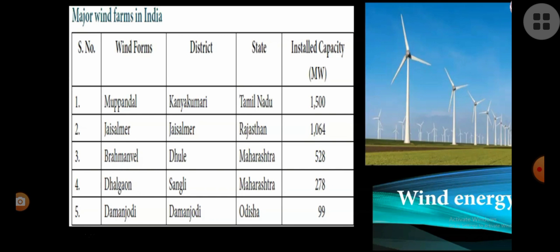Using this power, the generator stores the energy, and from the generator the electric energy is produced. And Tamil Nadu is one of the major wind energy producers. When you go to Kanyakumari, you could see the windmills everywhere. Muppandal in Kanyakumari produces the highest electricity, about 130 megawatt.